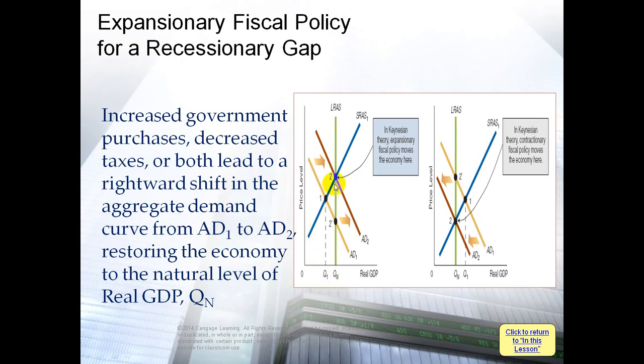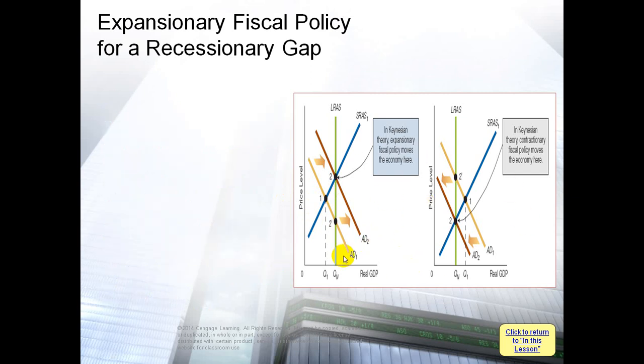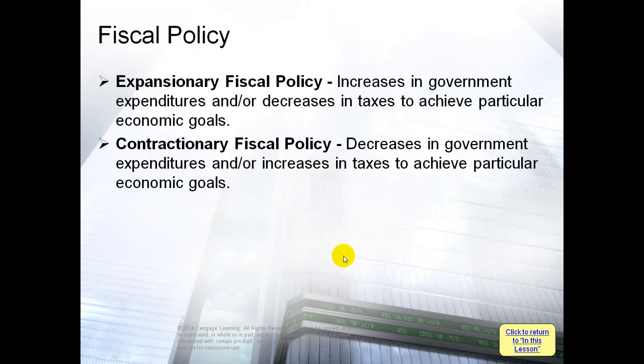So we should increase the demand till we reach here, the intersection with long run aggregate supply and at the same time short run aggregate supply. So what decision should economists take to increase the aggregate demand? We said here we have two decisions: expansionary fiscal policy or contractionary fiscal policy.